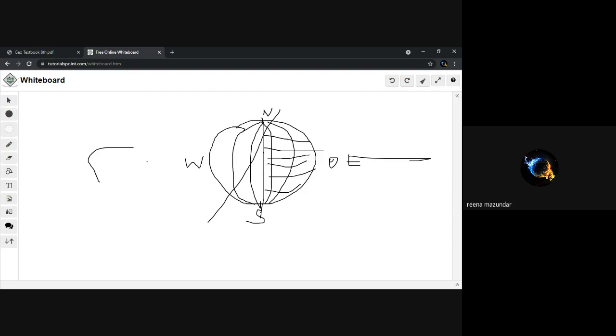There are 6 seasons, but the main seasons are 3 in India. We have summer, winter, and rainy. So, because of the revolution of the earth, we see that seasons are caused. So, I think this part is clear, rotation. If necessary, I will go over it again. Okay.